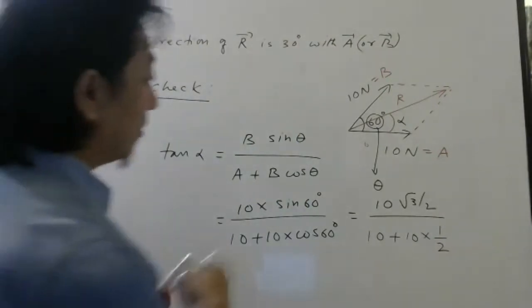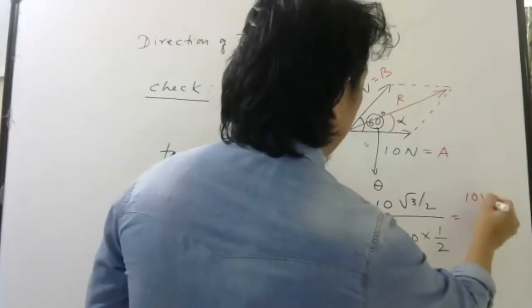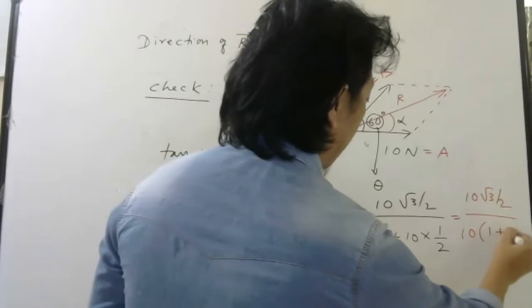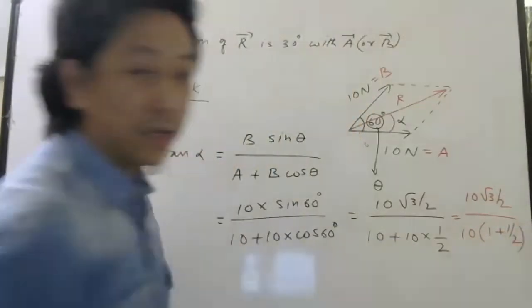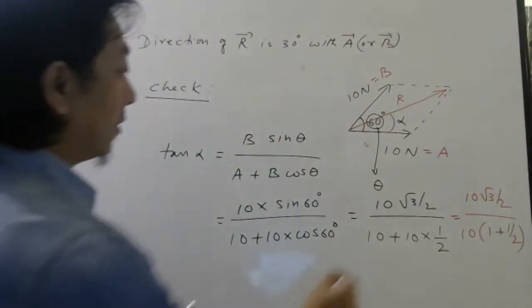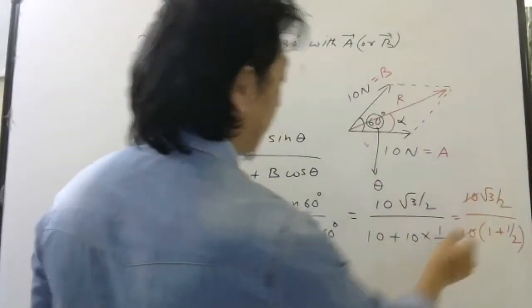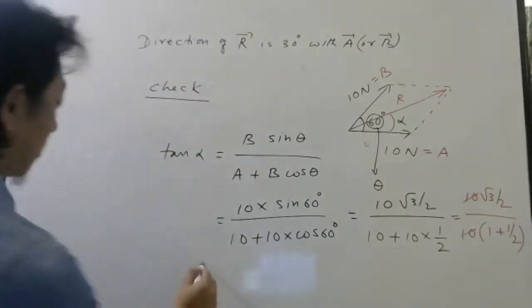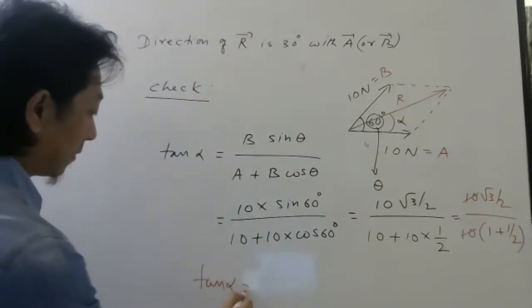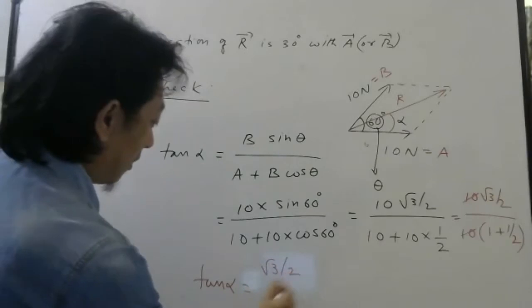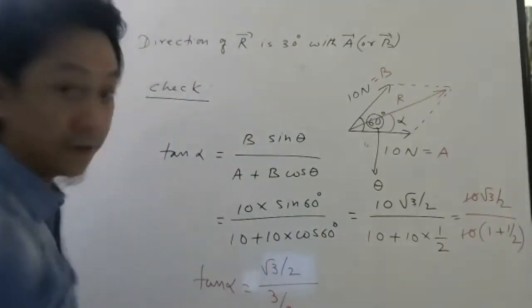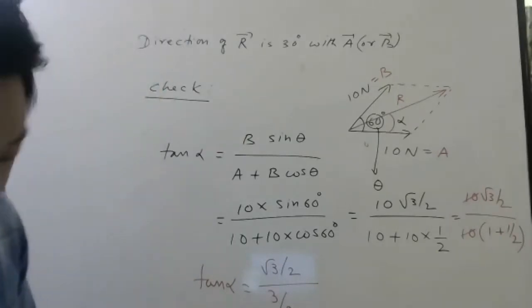Then what can you do? This is 10 root 3 by 2. Here you can take 10 common, 1 plus half. What did I do? I took 10 common, so 10 cancels.